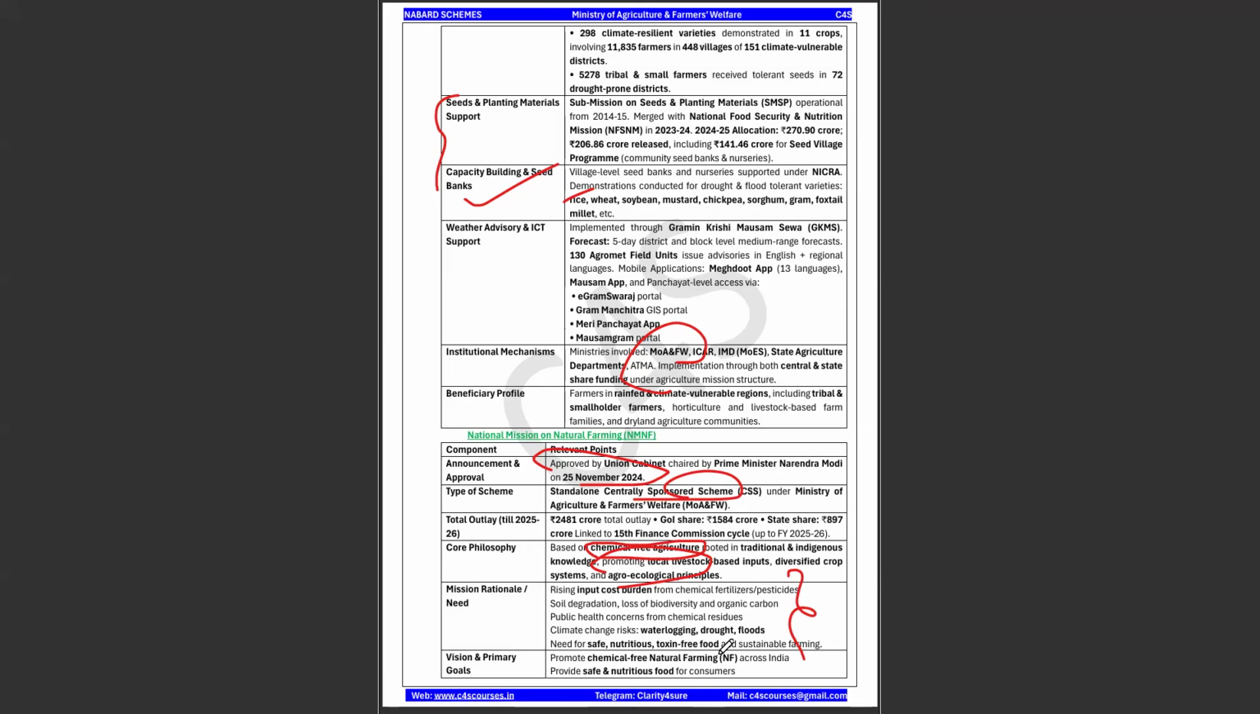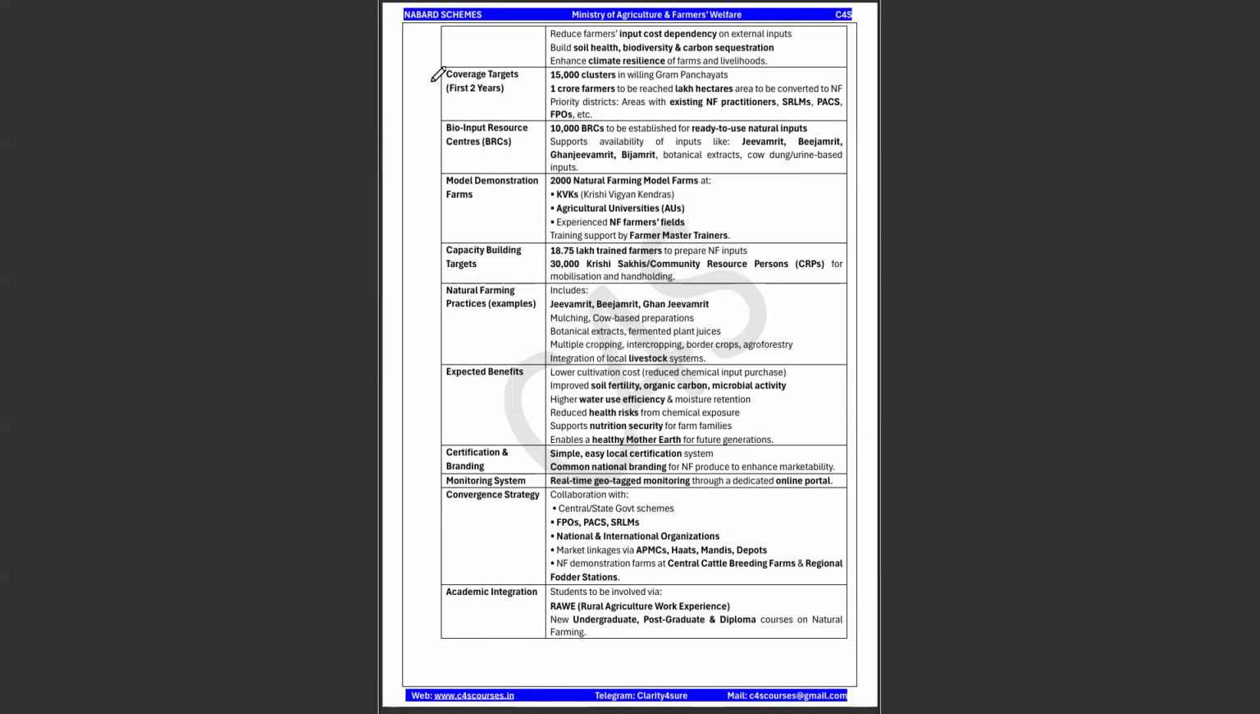Okay, what is the vision? As we saw, chemical free natural farming across India provides safe and nutritious food for consumers. And these are the coverage, and these are some of the important aspects. Not important aspects, but you will just have to go through what would be the input resource center, and what would be the target coverage for the first 2 years, and what are the expected benefits: low cultivation cost, improved soil fertility, organic carbon and microbial activity, high water use efficiency, reduced health risks, nutrition security, and healthy mother earth for future generations.